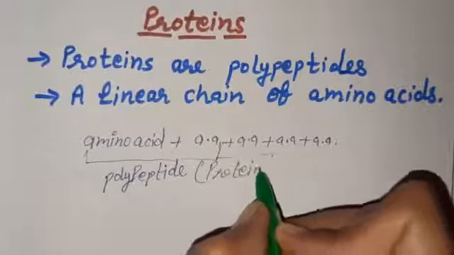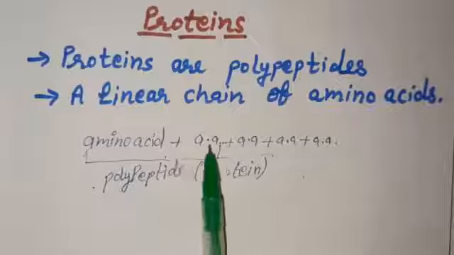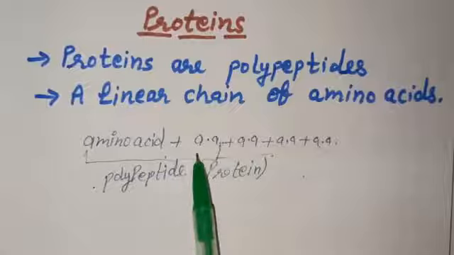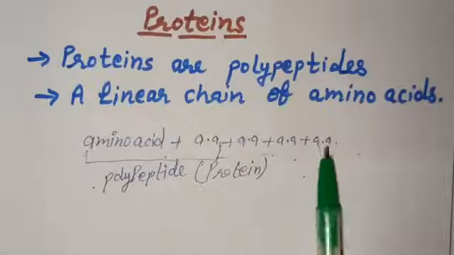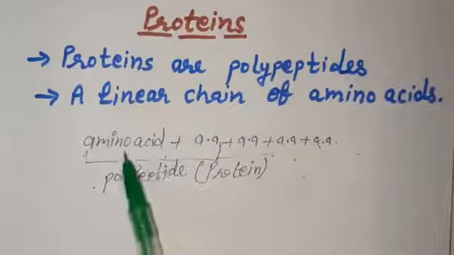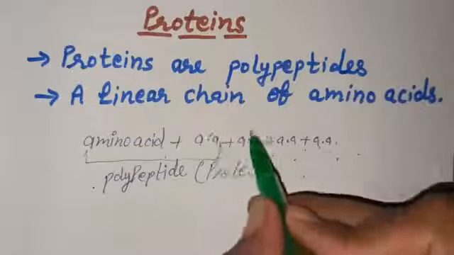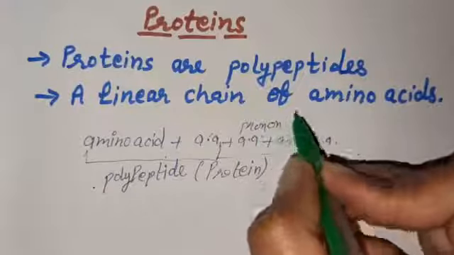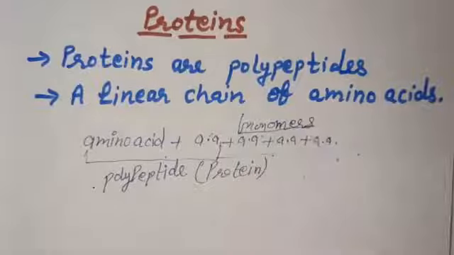So protein is nothing but a polypeptide chain which is made up of many amino acids, and these amino acids are combined together with the help of peptide bond. That's why we are calling it a polypeptide chain. We will discuss peptide bond also, how it is formed. Now we can say that protein is a linear chain of amino acids like this. Here you can see all these amino acids present in a protein. These are monomers of protein, right?